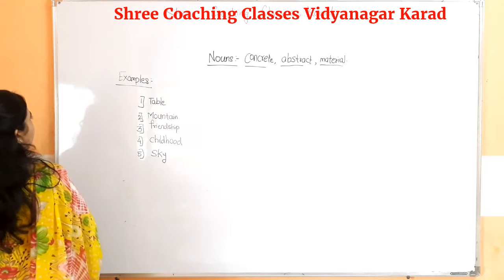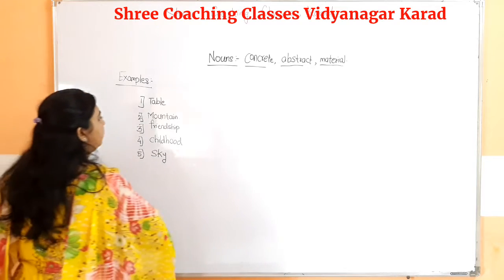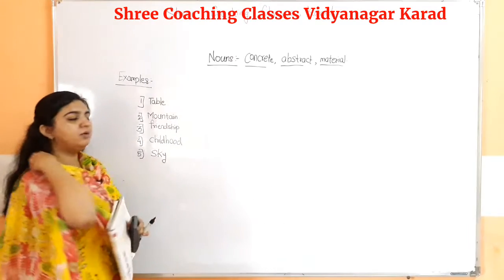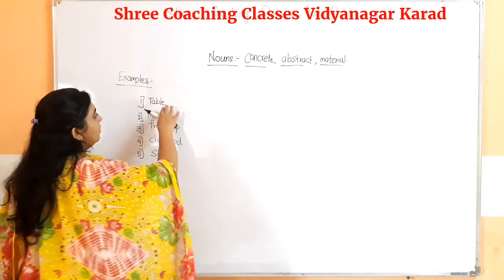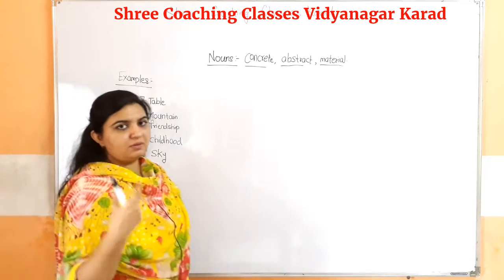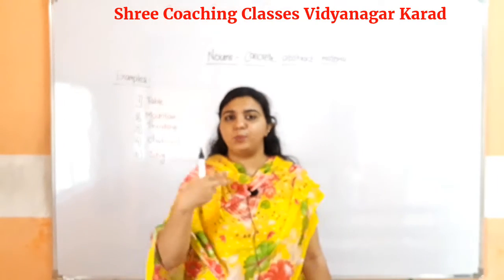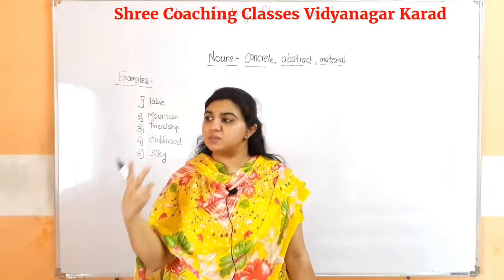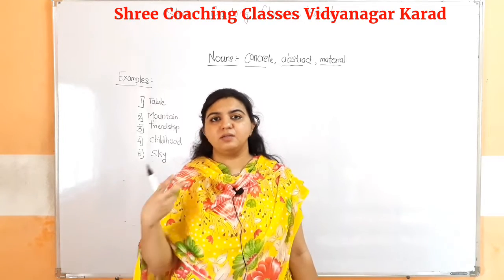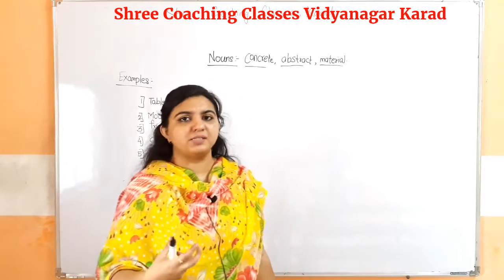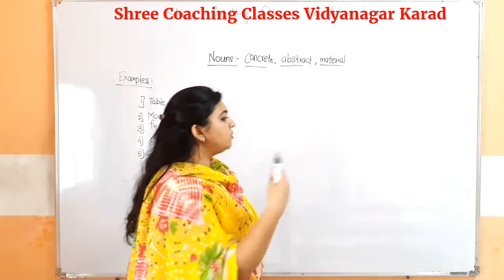Okay, so first we will describe these, then we will switch to the examples of the material noun. Now, what is a table? A table is a thing. As we described, we can see it, smell it, feel it and touch it. These are called concrete nouns.